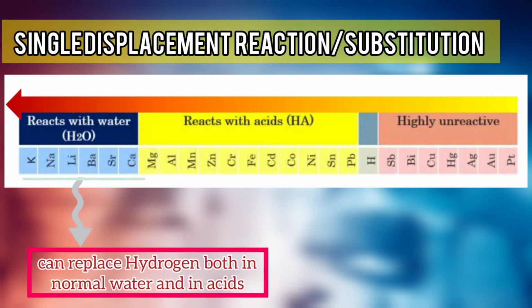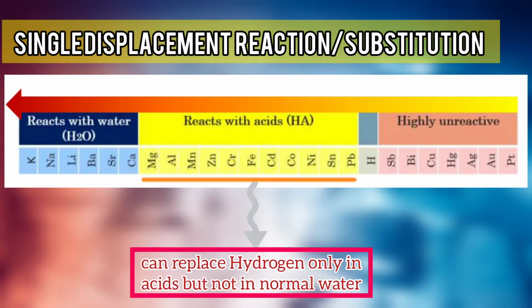Elements like potassium, sodium, lithium, barium, strontium and calcium can replace hydrogen even in normal water, but they can also replace hydrogen in acids. On the other hand, elements like magnesium, aluminum, manganese, zinc, chromium, iron, cadmium, cobalt, nickel, tin and lead can replace hydrogen in acids, but not the hydrogen in normal water.